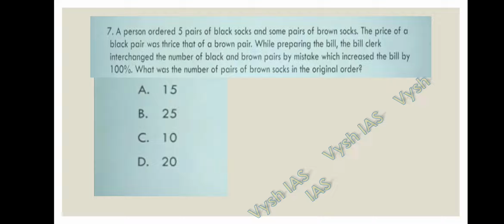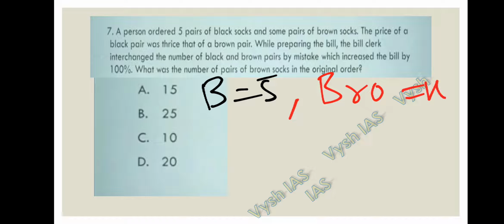Question number 7, that is the last question of the day. A person ordered 5 pairs of black socks. So let's write in black ink. A person ordered 5 pairs of black socks, and some X pairs of brown socks. The price of a black pair was thrice that of the brown pair.